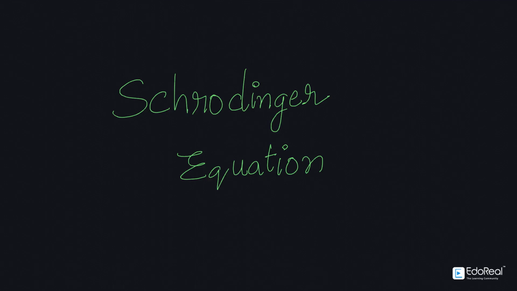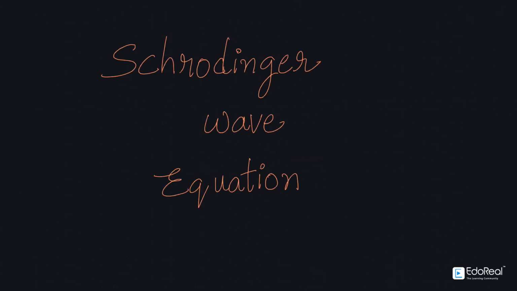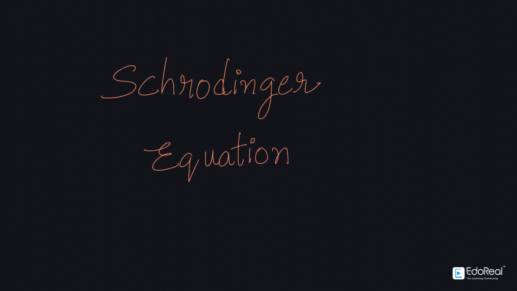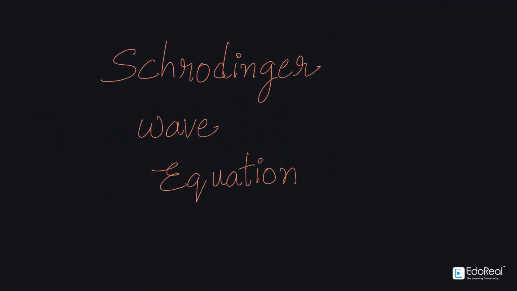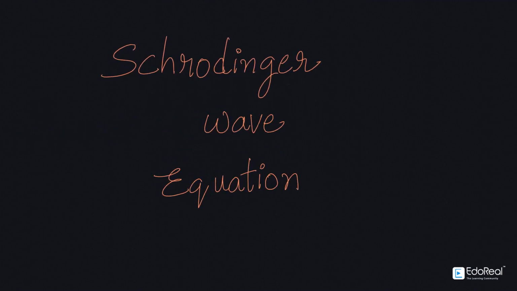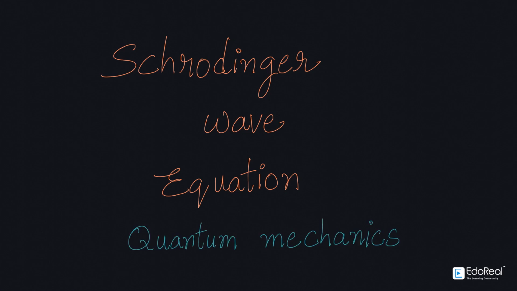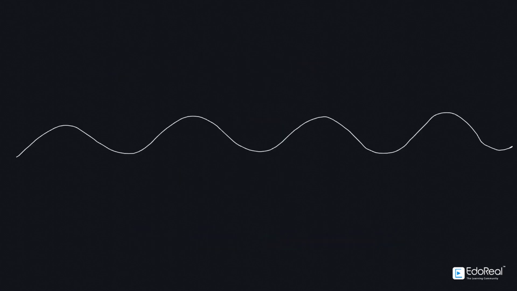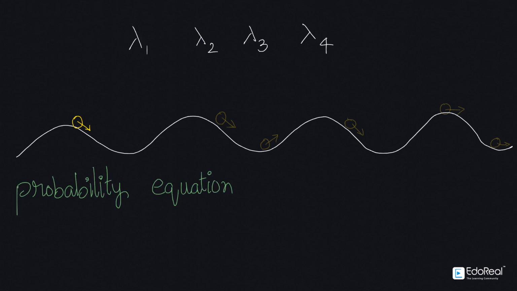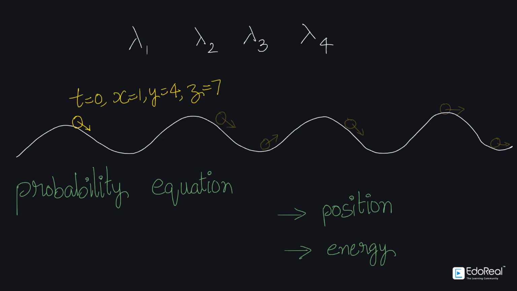Schrodinger equation. The Schrodinger wave equation is also known as the Schrodinger equation. The Schrodinger wave equation plays a role of basic fundamentals in quantum mechanics. The Schrodinger equation is a wave equation in terms of the wavefunction which predicts the future behavior of the electron. It gives the probability equation to determine the position and energy of the electron at a particular instant of time